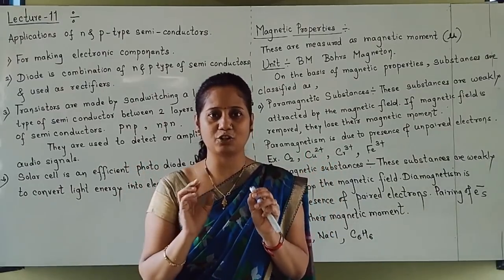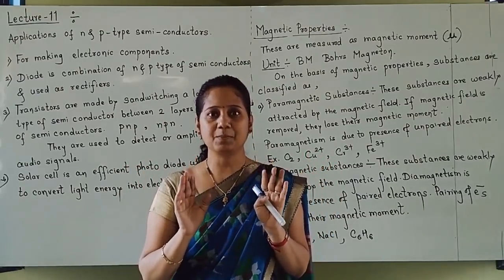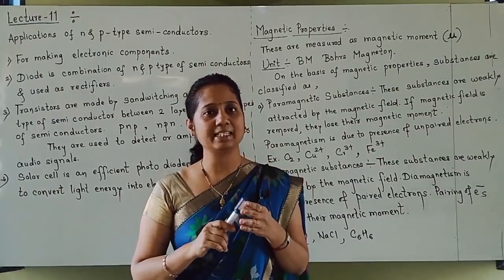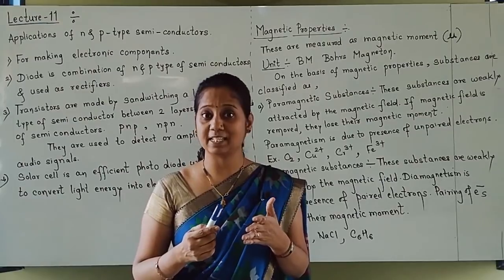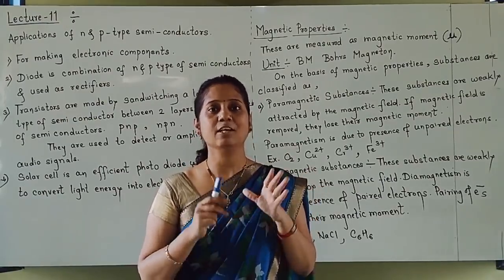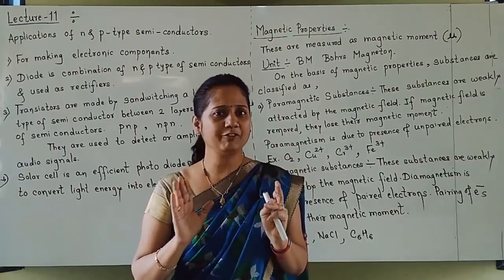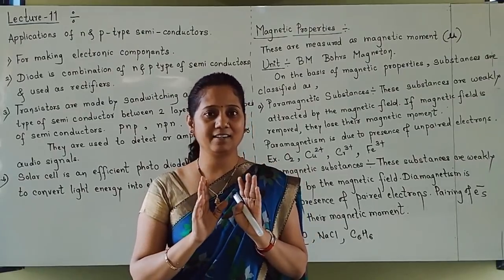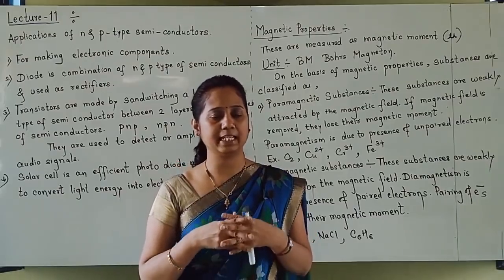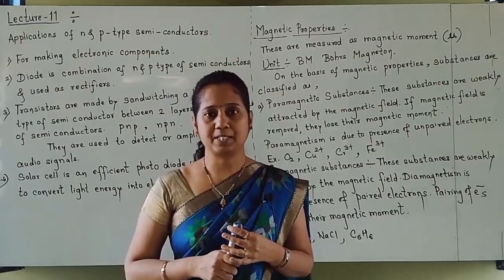Here is just an introduction to magnetic substances, the various magnetisms: paramagnetism, diamagnetism, ferromagnetic substances, ferrimagnetic substances, and antiferromagnetic substances. Five types are there. That is what we have to see here, and how the electrons are aligned in the various types of substances.